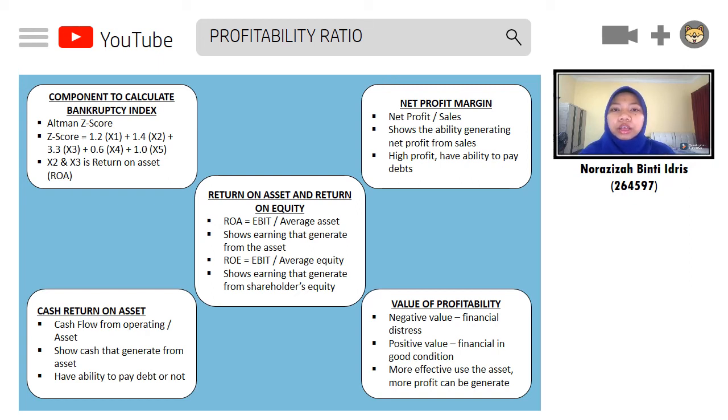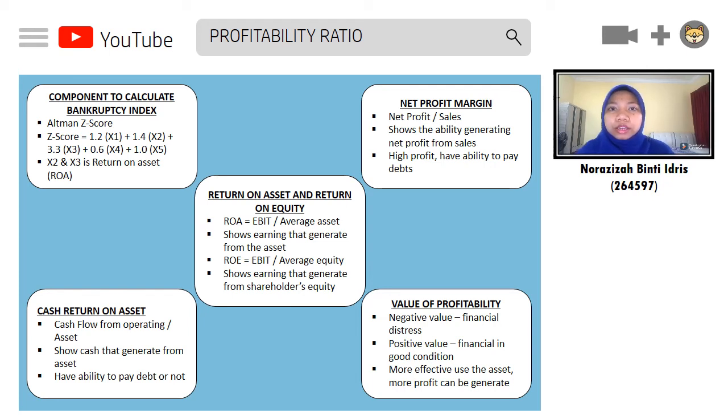Second, regarding net profit margin, here is the formula. From this ratio, it shows the ability to generate net profit from sales. It means that if the company gets a positive value of the net profit margin, the company has generated high profit that gives it the ability to pay debts. From that, we can predict whether the company has financial problems or not.